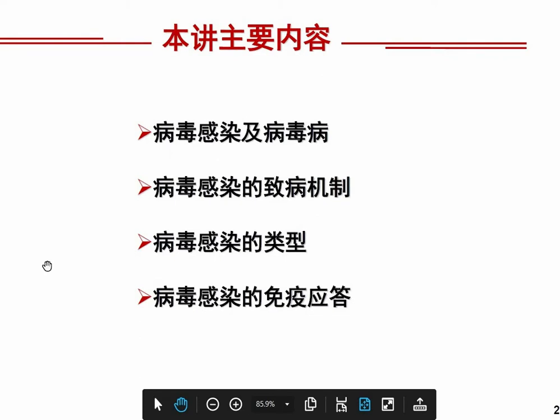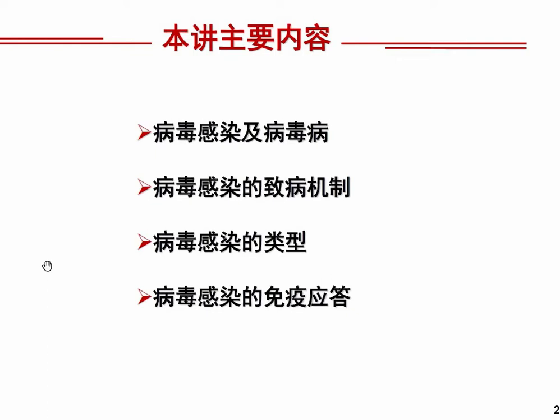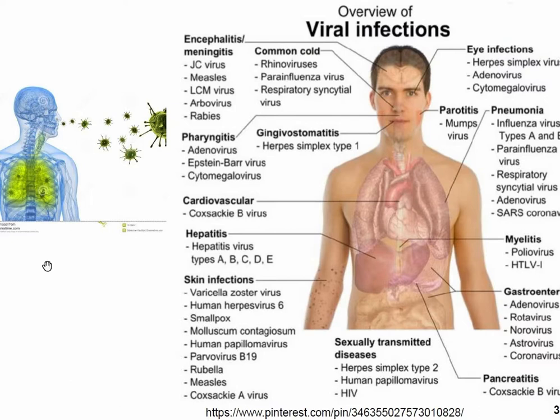So in this chapter there are four main parts. One is infection and its disease, then the mechanism, then the types of infection, what kind of infection there is, and after that our immune response, what our host body's responses are towards the infection. The first one, viral infections. What infections are there? A number of infections are there, right?